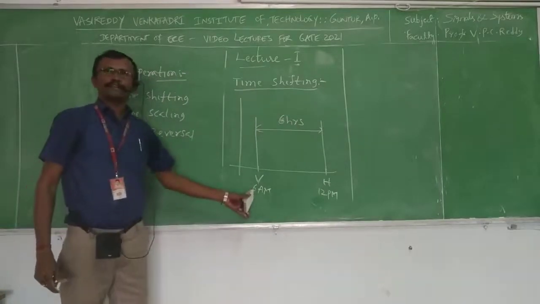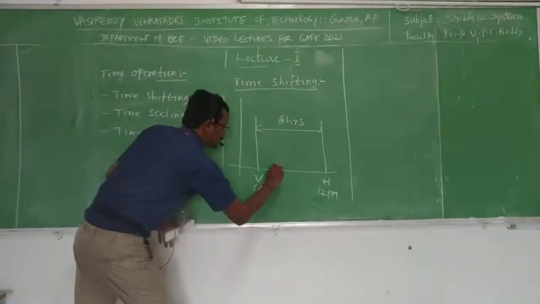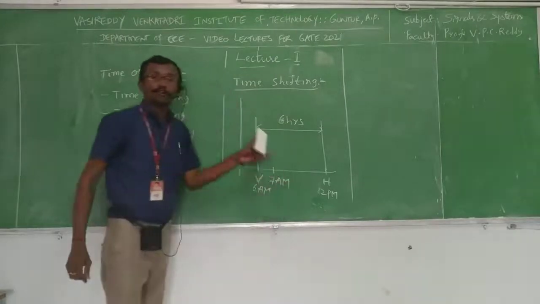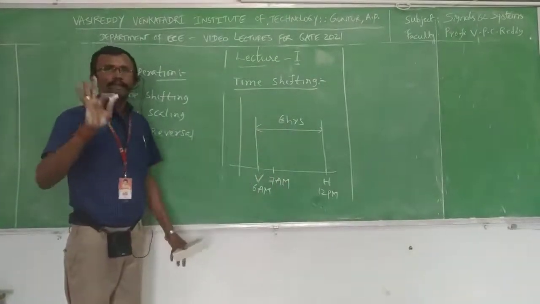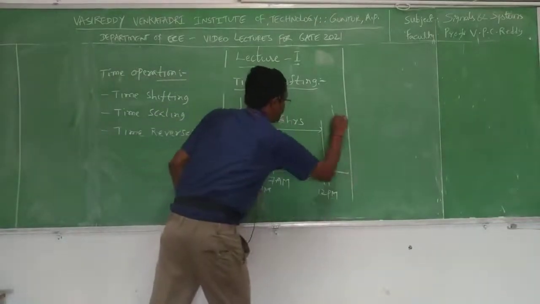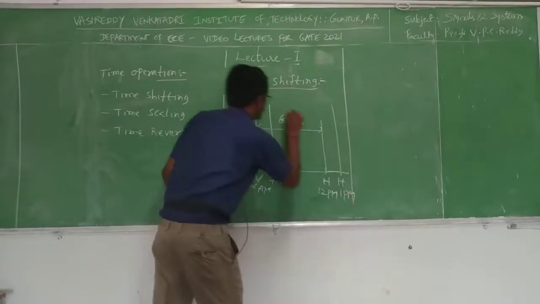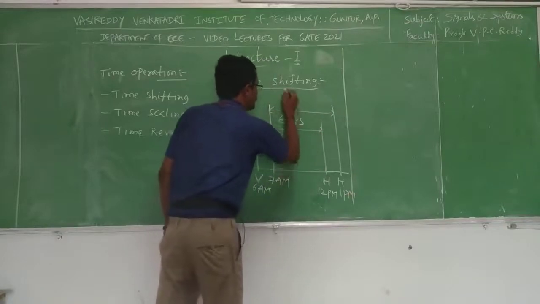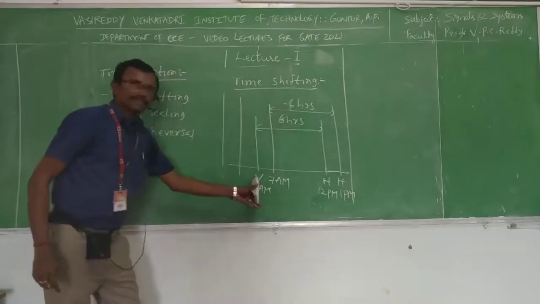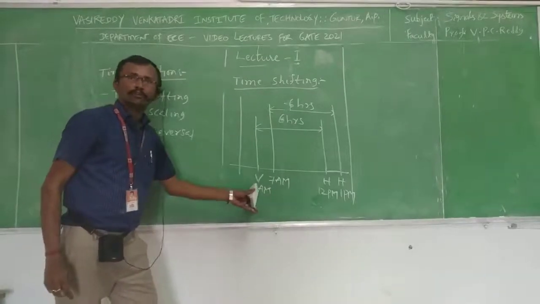Suppose the bus or flight is delayed by 1 hour. Then what happens to this source point? The bus will start at 7 a.m. Now here we have to consider one thing: the travel duration remains the same. Then at what time will we reach? By 1 p.m. The bus is delayed by 1 hour, which means we have to add the delay amount to the original amount.